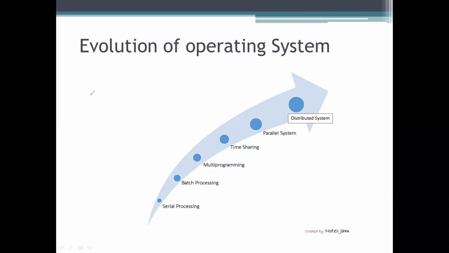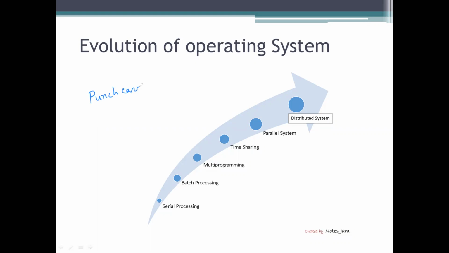There is a card, which is called the punch card. Now, this punch card is nothing but a magnetic card. So the user writes the code on the punch card and submits it directly to the hardware,